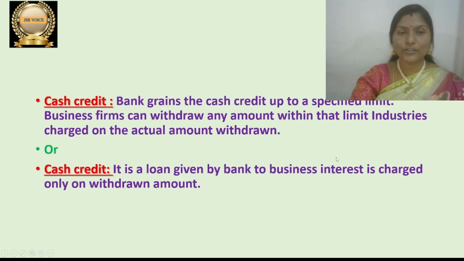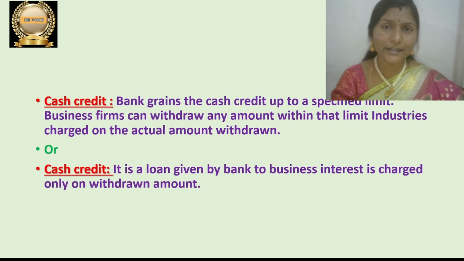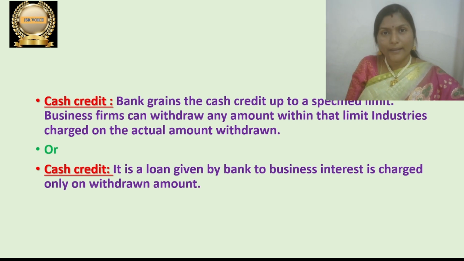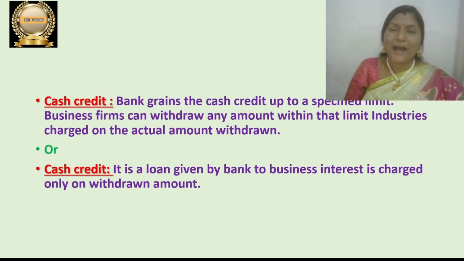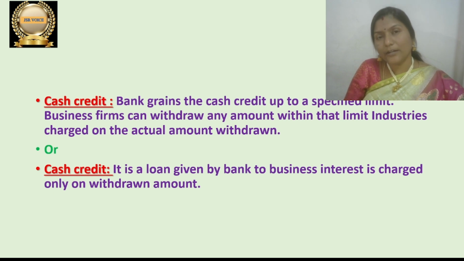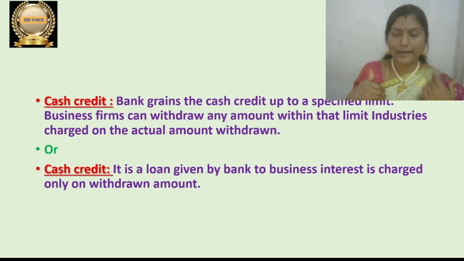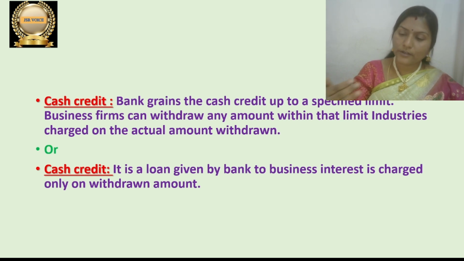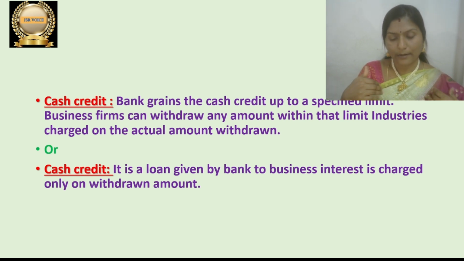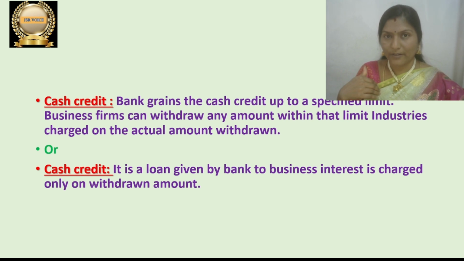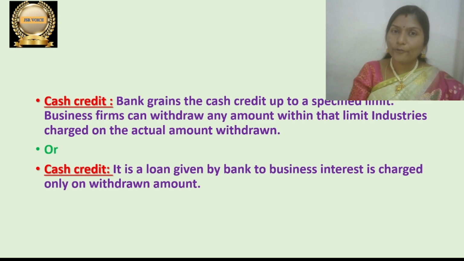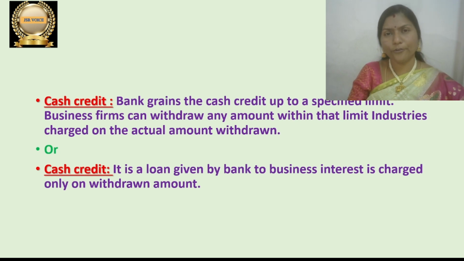That is cash credit. Cash credit is one type of loan given by a bank. What is the main function of the bank? It accepts deposits and lends loans. Deposits can be accepted from the public, and loans also will be given to the public. It may be directly to the public, to businessmen, or to anyone. So what kind of loans can a bank lend to others? There are different types of loans.